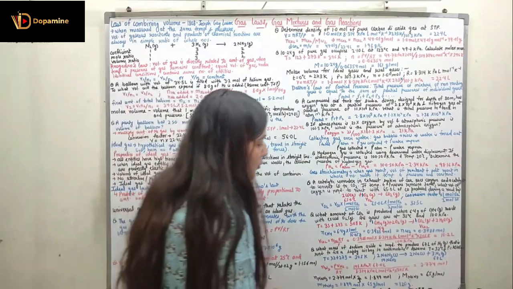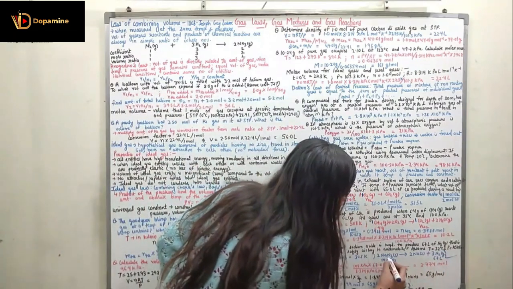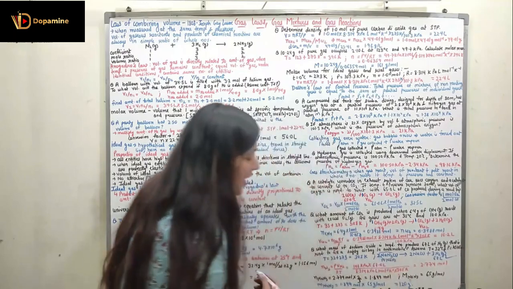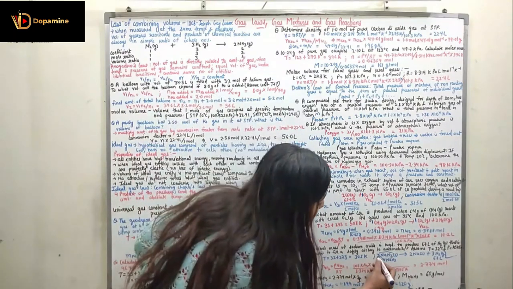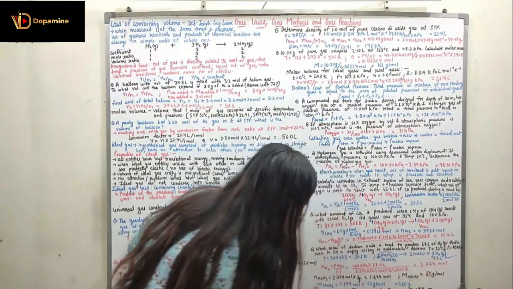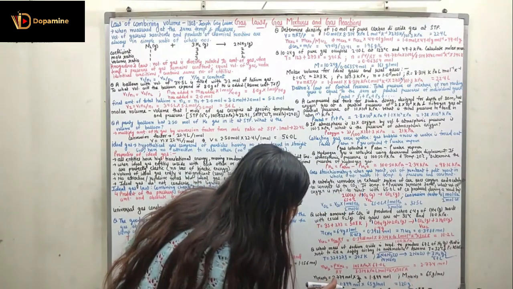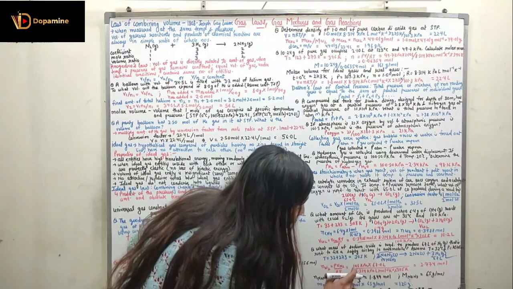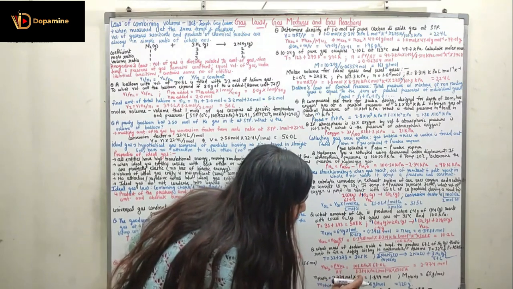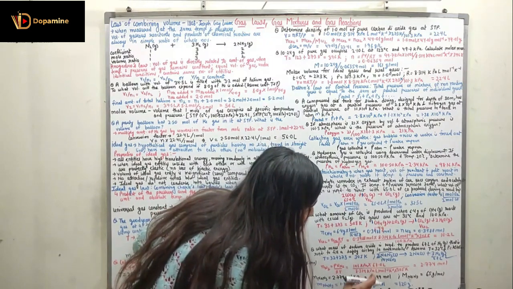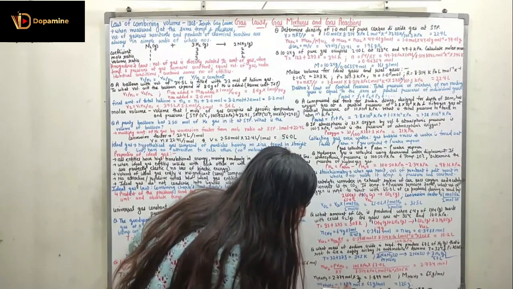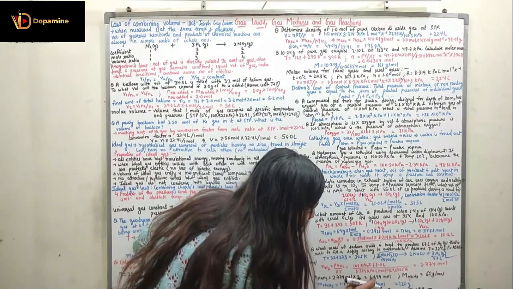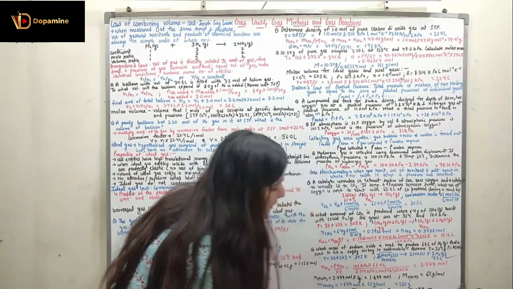Now from the number of moles of N2 we can find out the number of moles of NaN3. How? By the help of the conversion factor. The conversion factor would be 2 divided by 3. So number of moles of NaN3 is 2.774 moles multiplied with the 2 moles of NaN3 divided by 3 moles of N2. So 2.774 multiplied with 2 by 3 is 1.849 moles.